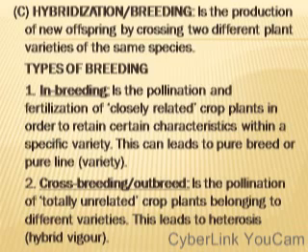Now, let us look at crossbreeding. This is the pollination and fertilization of totally unrelated crop plants belonging to different varieties. This happens when you cross white maize and yellow maize together. They will produce the type of varieties that will possess the characters of both varieties that were crossed, and this leads to heterosis or hybrid vigor.